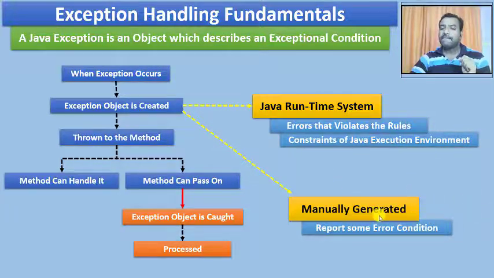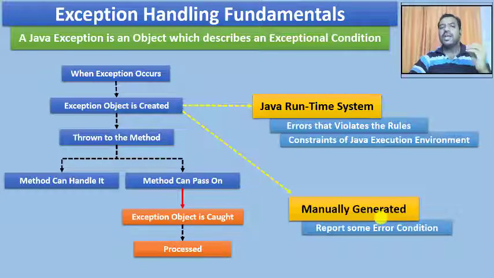And when I say manually generated, we will never create an exception intentionally as a programmer, but if we are doing this as a programmer, it is to report some error condition manually to the user who is using our system. I want to let him know that this is the error condition that is going to happen.